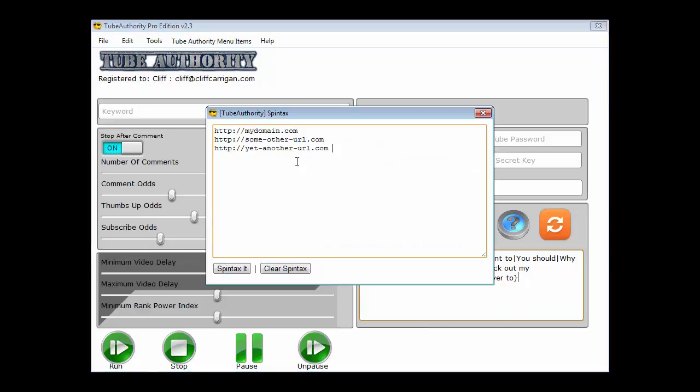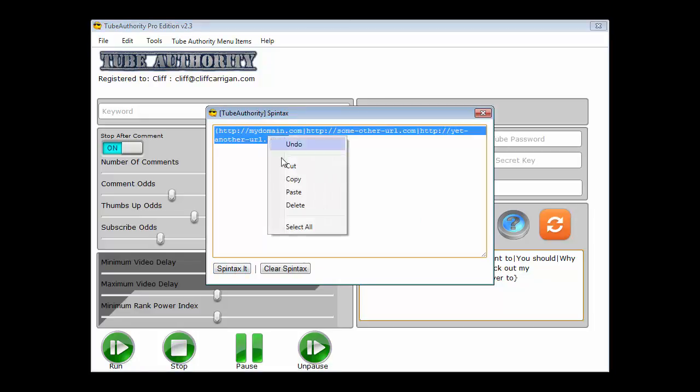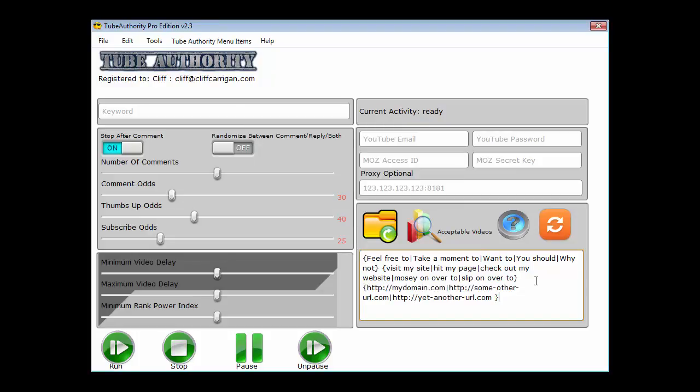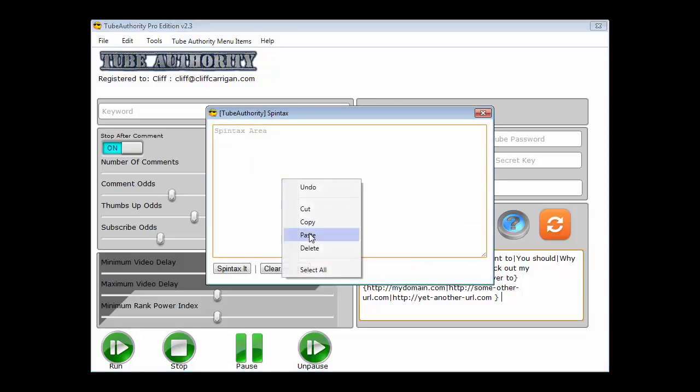Now I've got some URLs here. I'm going to go ahead and spin tag those. Give it a space. Paste it in. Now on these URLs, you may only have one thing that you're trying to promote or whatever, but you could still get multiple URLs by doing something as simple as going to those shortener sites and running your domain through that, so that you end up with multiple variations of URLs, but they're all still pointing to your domain. Let me go ahead and put in the very last of my sentence.